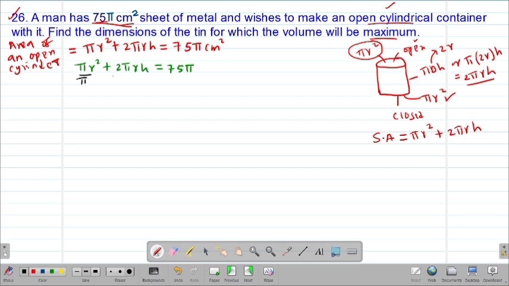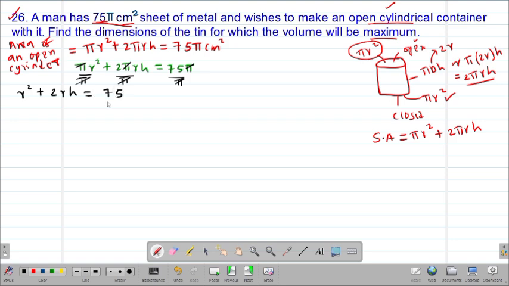So the pi's are going to cancel out. We are remaining with r squared plus 2rh being equal to 75.